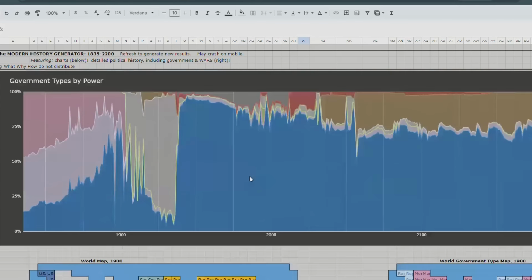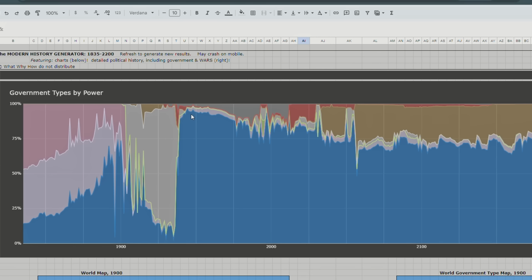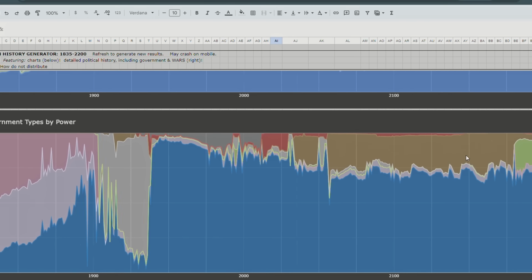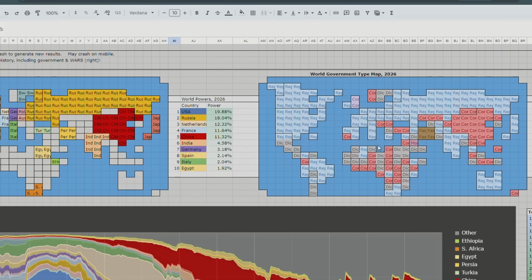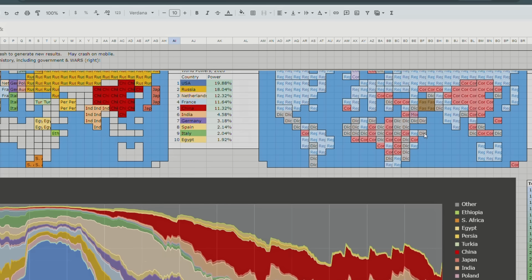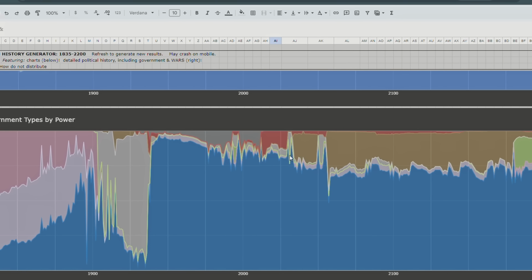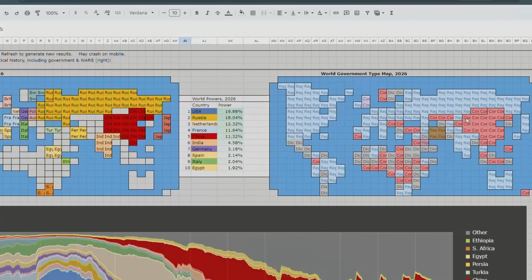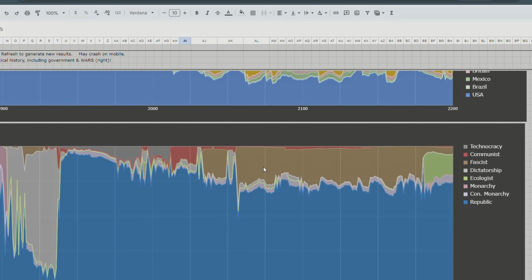Let's refresh it and try to get... Look at that. So this is a much more liberal world than perhaps real life, where most countries are republics, and there's a small fascist contingent, which would probably be Persia. That's interesting. So in this time period right here is when communism pops up. And here we see in 2026, China probably became communist in like 2023 or something, but then it became fascist soon afterward.